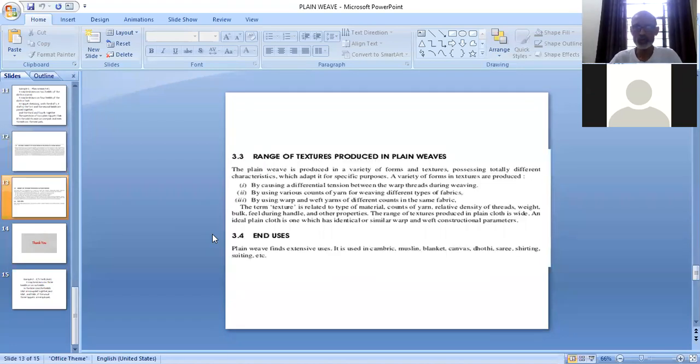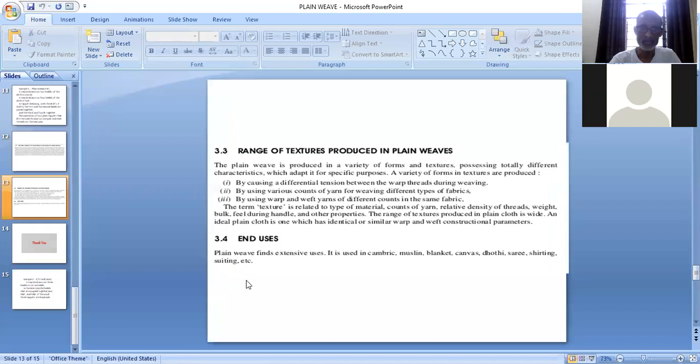Range of textures produced in plain weave. This is a design which, as I have already mentioned, is used for a wide range of cloths. A variety of cloths are produced with plain weave. So this is the most widely used weave as compared to other weaves.